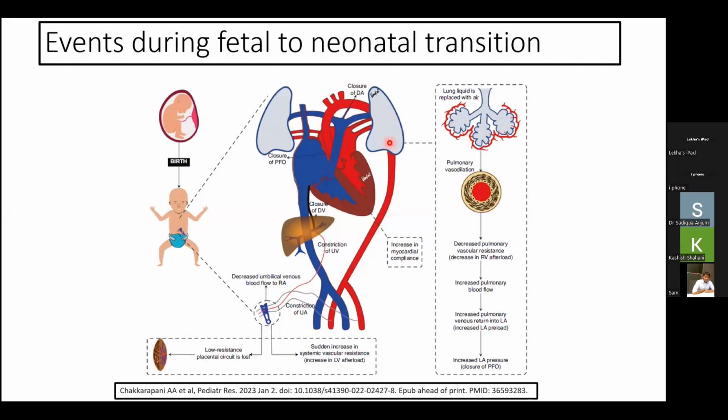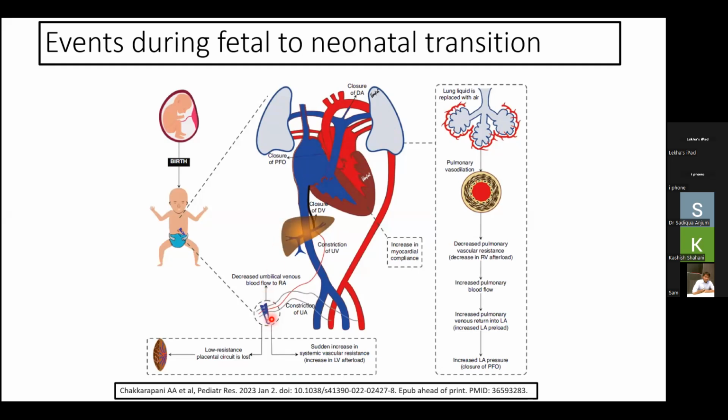The increased pulmonary blood flow will now transform into the left atrial preload and the left ventricular preload. And now as the left-sided blood flow is increased, there occurs the closure of the patent foramen ovale as well.